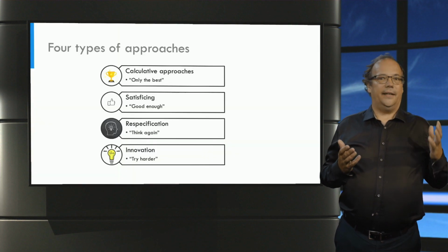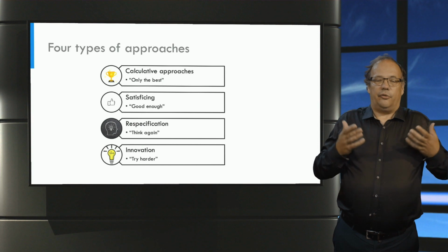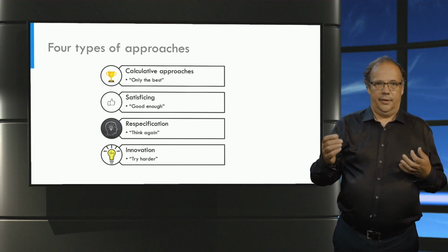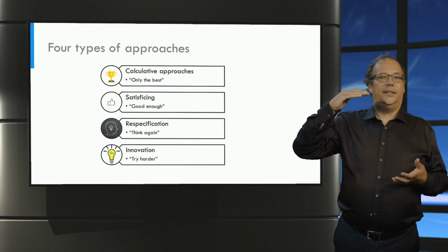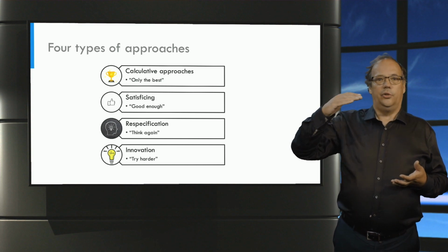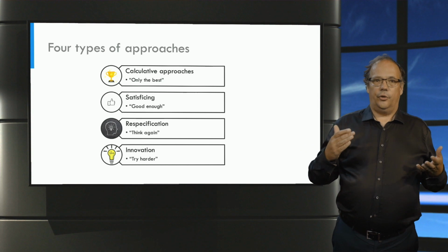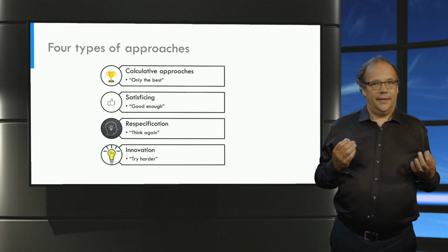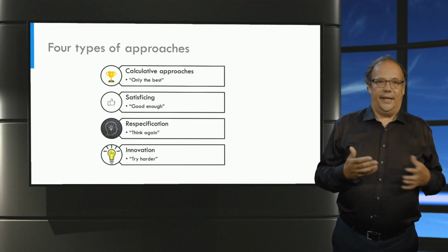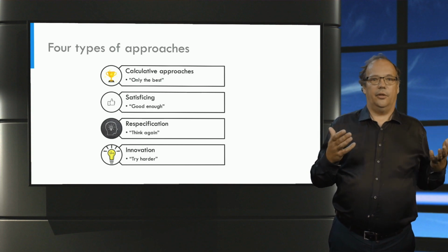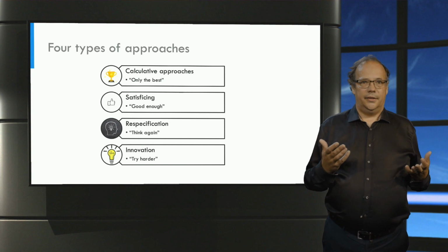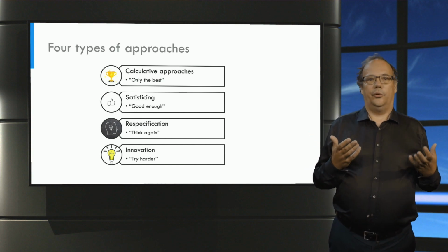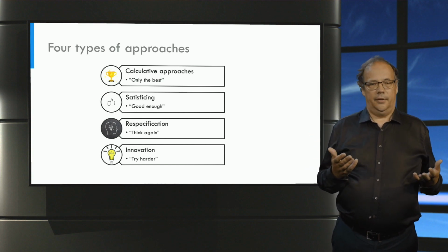First, we can take a calculative approach, where you try to calculate the best trade-off. Second, you can use satisficing, where you set the threshold for each value and look for an option that is good enough. The third urges us to rethink the values at stake and so find a solution. And the fourth, try to avoid trade-offs by technical innovation. To see these approaches in practice, we look at some examples of value conflicts and ways to handle them.